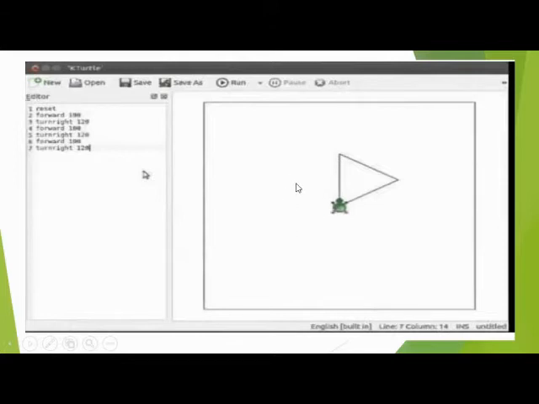Here the turtle moves to make our drawing. As you see here, a triangle is drawn and the command is typed there.